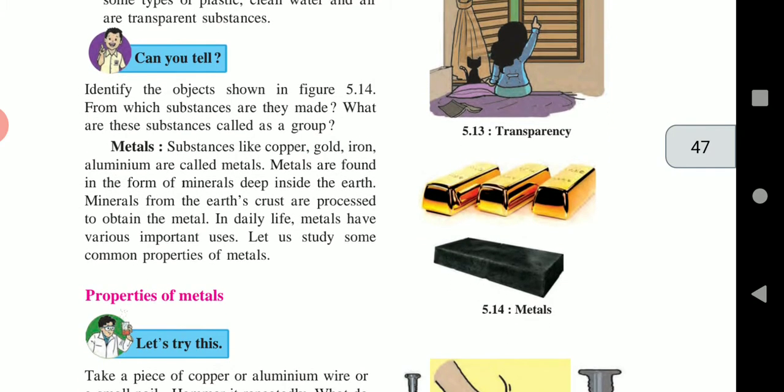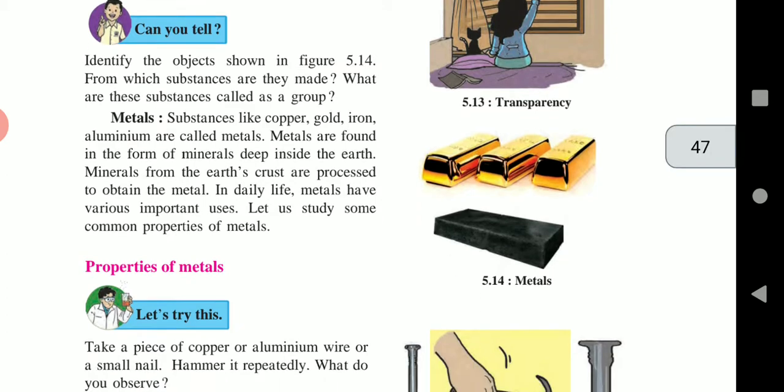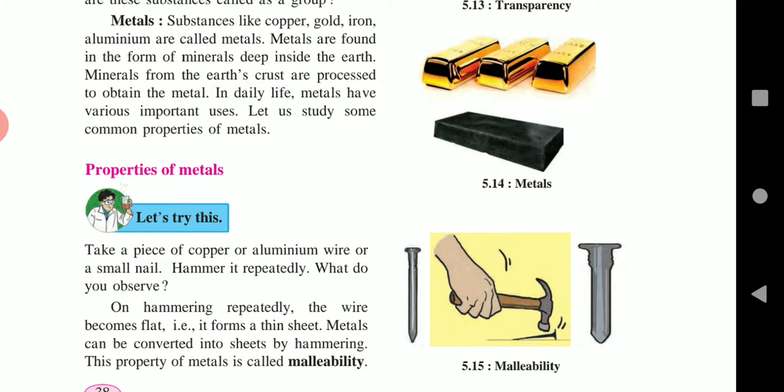Now, see picture 5.14 on page number 38. Identify the objects shown in the adjacent picture. From which substances are they made? What are these substances called as a group? These articles, meaning substances, are made up of metals like silver and iron. The group of these substances is known as metals. Minerals are further processed to obtain metal. The metals are found in the form of minerals deep down in the earth's crust.